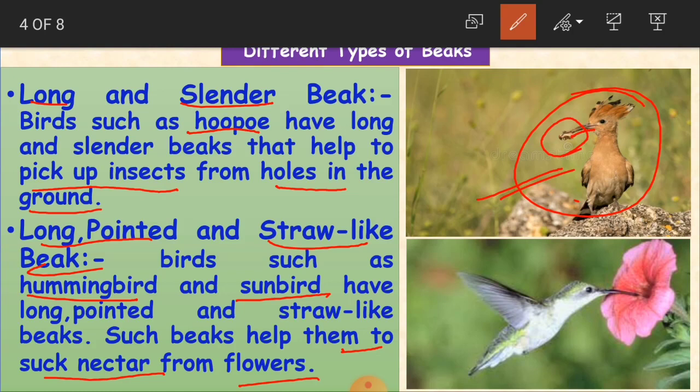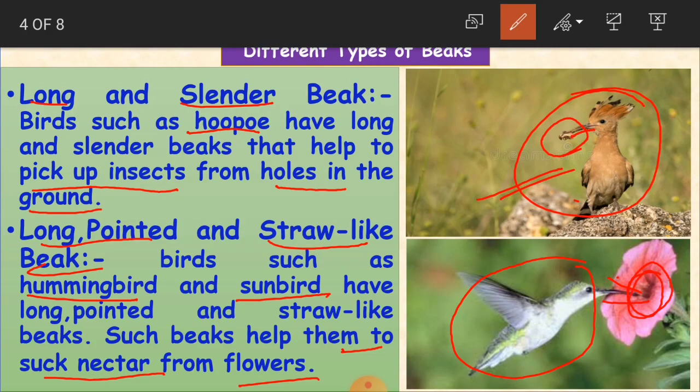See, children, as I said, when we use straws to suck the liquid of juices, milkshakes, water and all liquid forms, so here also, some beaks like the hummingbird and sunbird, such type of birds, they use this straw-like, long, pointed beak to suck the nectar from the flowers.